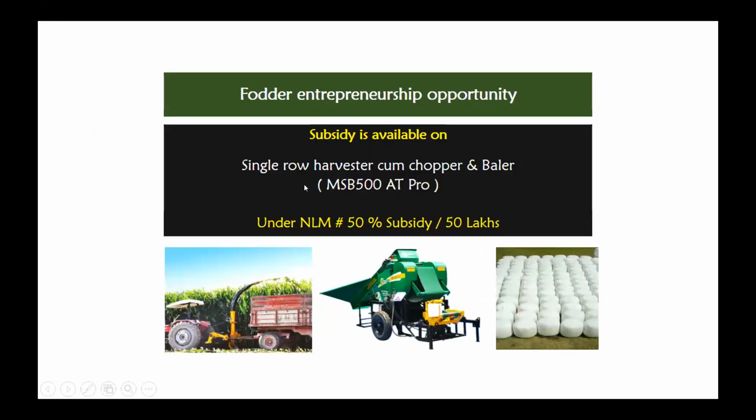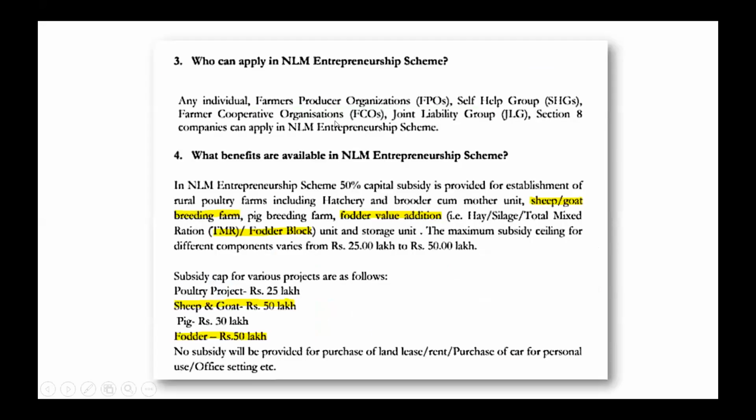So these are the other schemes which are available, further entrepreneurship opportunity. So here also 50% subsidy is available. Here who can apply is any individual, farmer producer organizations, self-help groups, farmer cooperative organizations, joint liability groups, and then Section 8 companies can apply under this scheme.